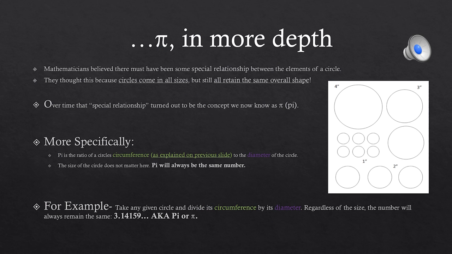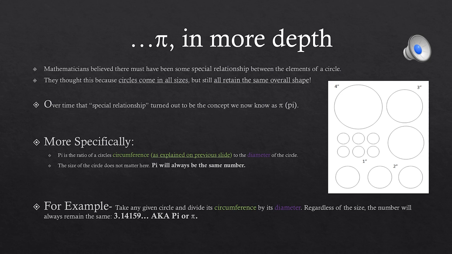Pi more in depth. Mathematicians believe that there must have been some special relationship between the elements of a circle. They thought this because circles come in all sizes, but still retain the same overall shape. Over time, that special relationship turned out to be the concept we know as pi.